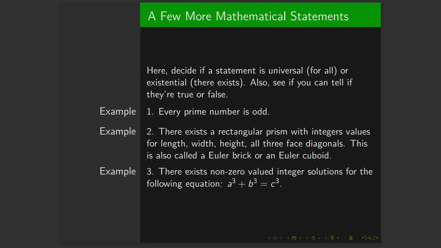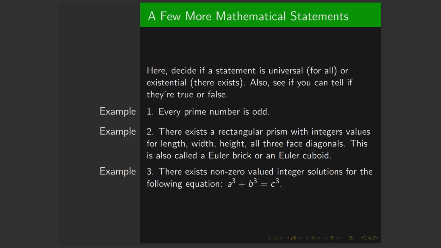Now let's just take a look at a few examples of some mathematical statements. So we'll decide whether it's an existential or universal statement and whether it's true or false. Every prime number is odd. Well, we see the word every, so we're talking about universal. We're talking about everything of one kind, or every prime number. But this is false. Remember, all we need to do is provide a counterexample. In this case, the number 2 is just a nice counterexample. 2 is the only prime number that's even. So, for example, if we change it so that every prime number greater than 2 is odd, then this would be true.